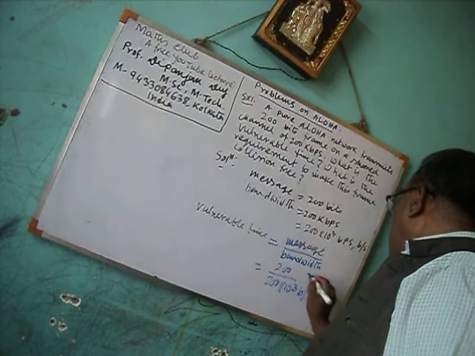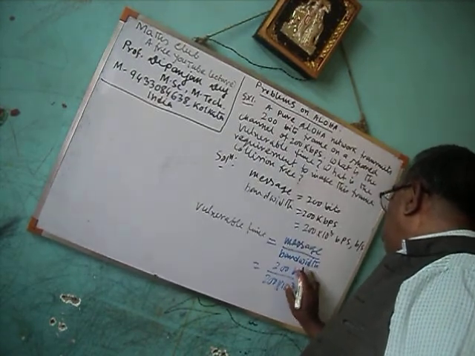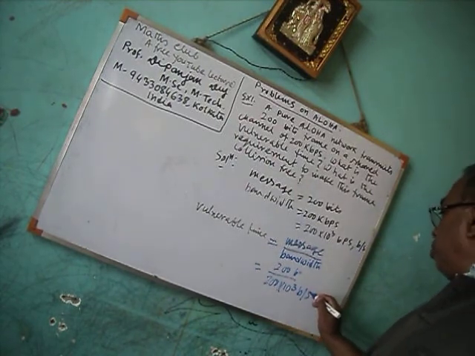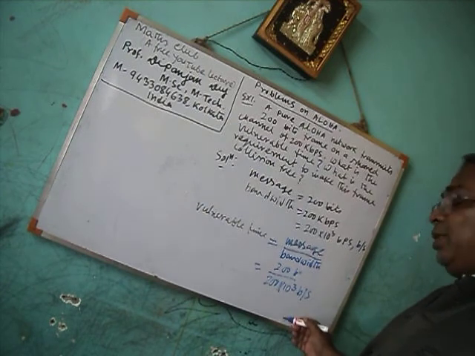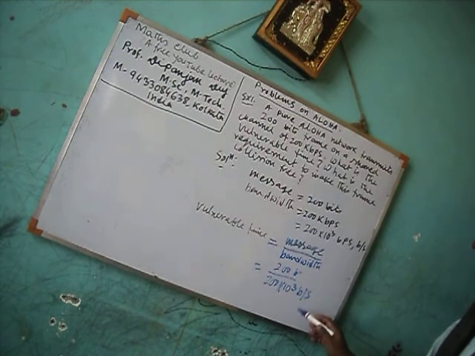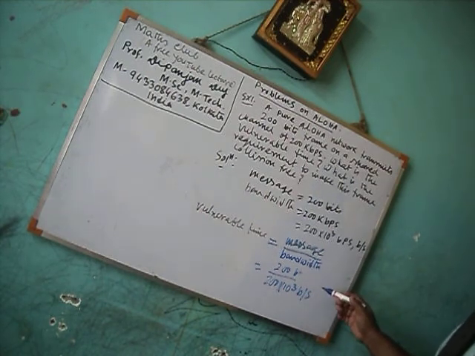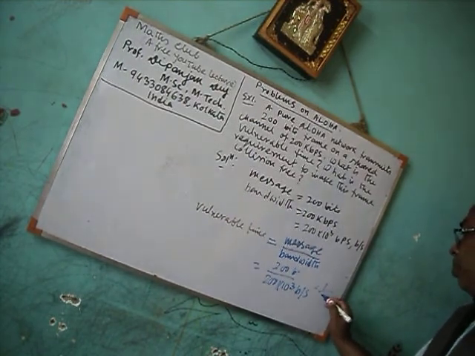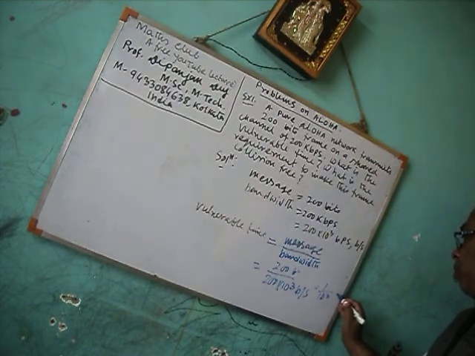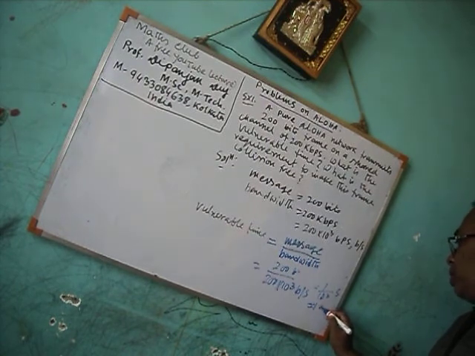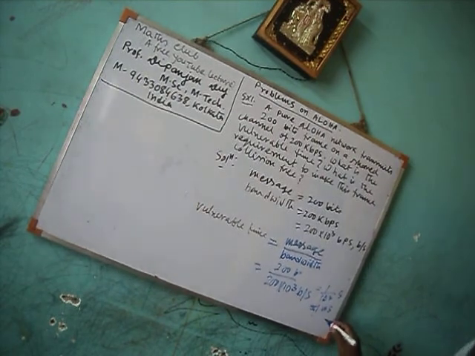Since it is bits per second, the second comes in the numerator, the bit is cancelled, and 200 is cancelled. So that comes 1 by 10 to the power 3 second, that is equal to 1 millisecond.